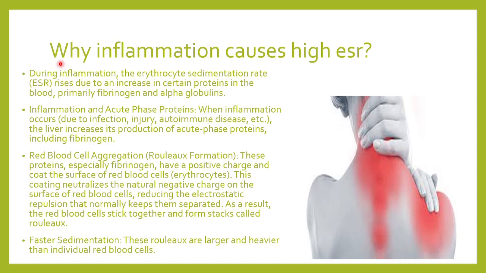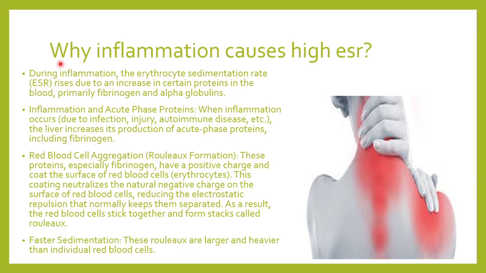Acute phase reactants, proteins, fibrinogens, etc. These proteins, especially fibrinogens, globulins, etc., help the red blood cells come together. They neutralize the negative charge around the red blood cells, and they pull the red blood cells together and make them settle down. So the rate at which they settle is higher. That is why the ESR is increased.